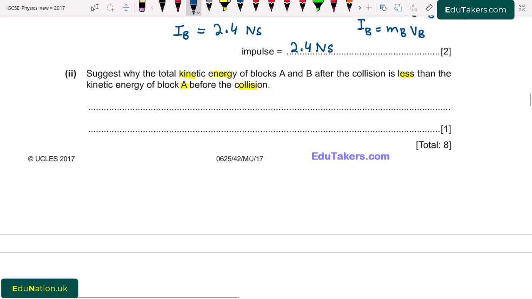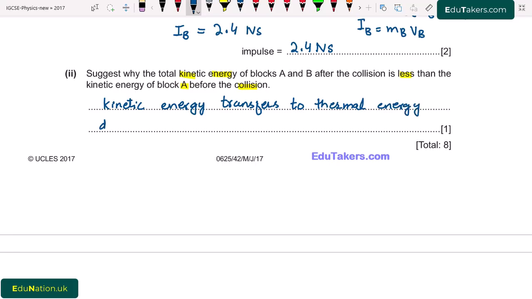I write here kinetic energy transfers to thermal energy during collision. So that's why the final kinetic energy, or the kinetic energy after collision, is small as compared to the kinetic energy before collision.